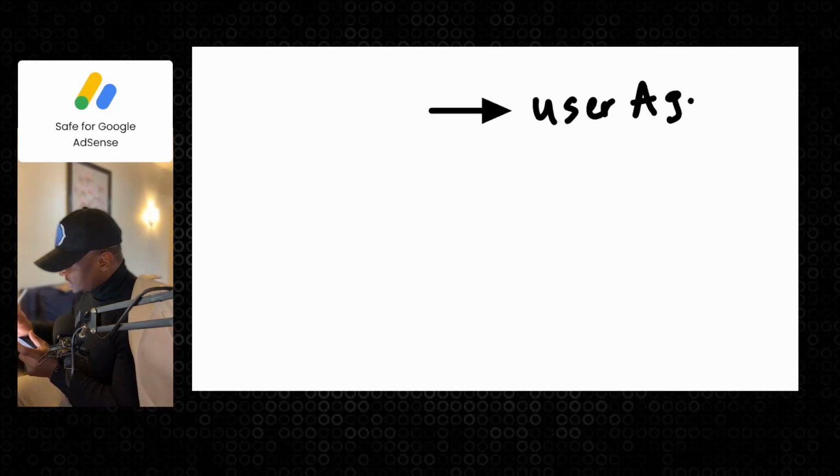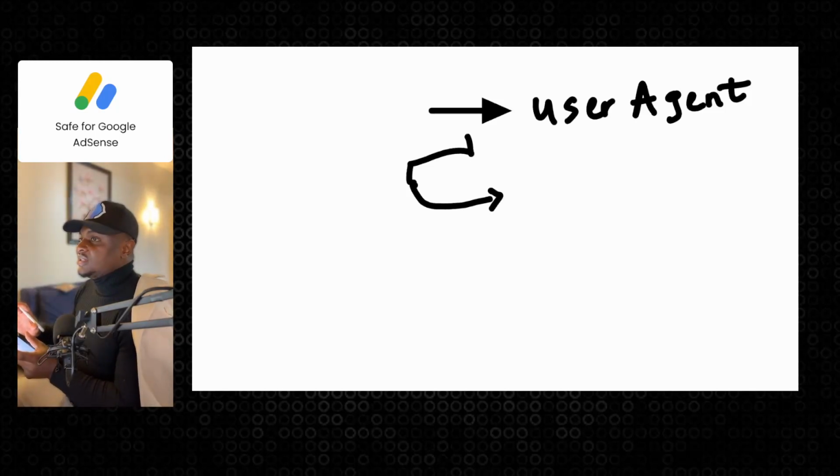Now this user agent is basically the same thing as the device or the metadata. So whenever you visit a website, the website knows what device you're using. If you're using a mobile phone or a computer, it is because this user agent is what informs the server.